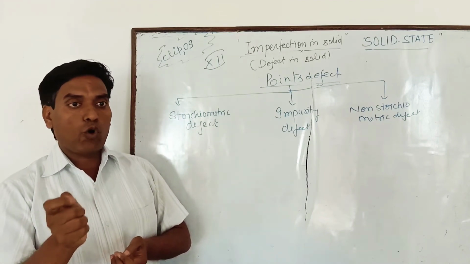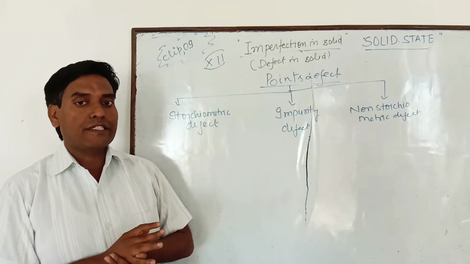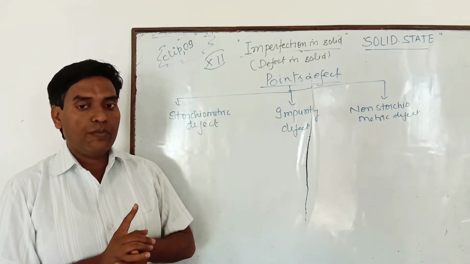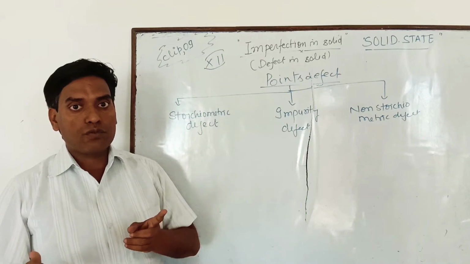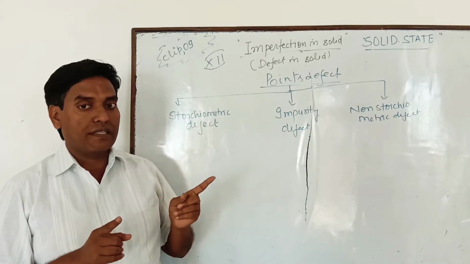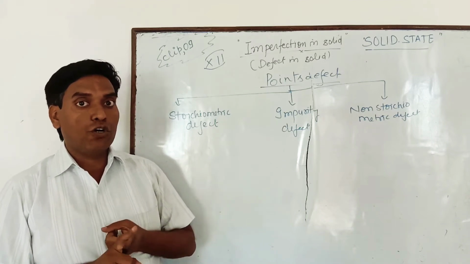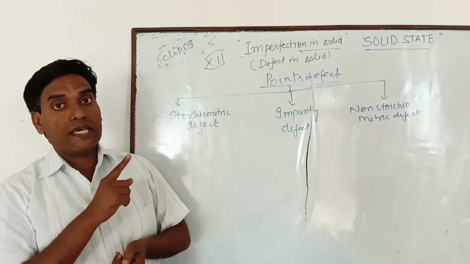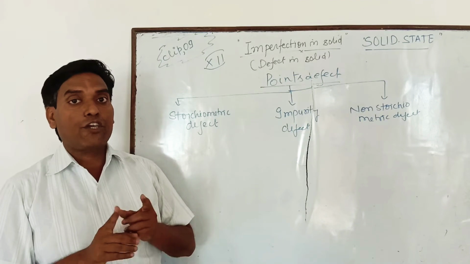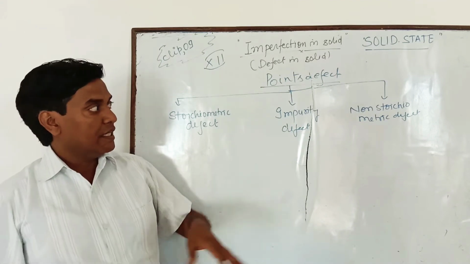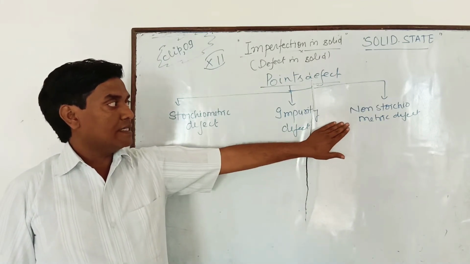If only one boy goes outside, then the stoichiometry is disturbed. Earlier the ratio of boys and girls was 1:1, but if one boy has gone, the stoichiometry has changed, and that type of defect lies under the